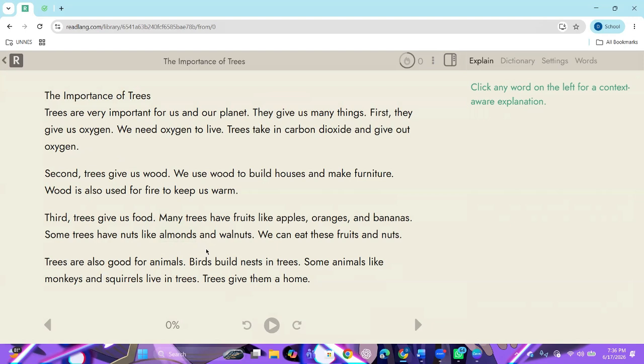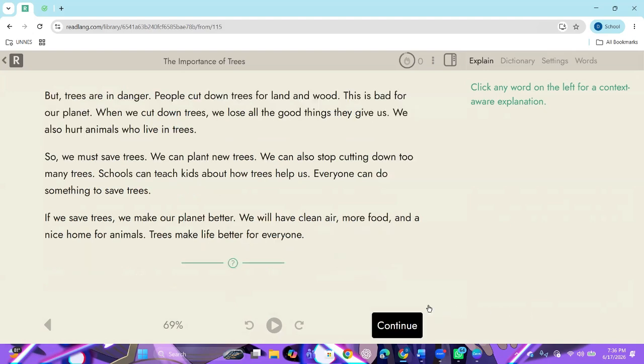Managers have resources like copper, orange, and banana. Some trees have nuts like almond and walnut. You can eat these fruits and that are good for animals. But with snakes in trees, some animals like monkeys and squirrels need to eat them alone. Well, trees are in danger. People cut the trees for land and food. This is bad for our planet. When we cut the tree, people are the good things they give us. We also know animals live in trees.